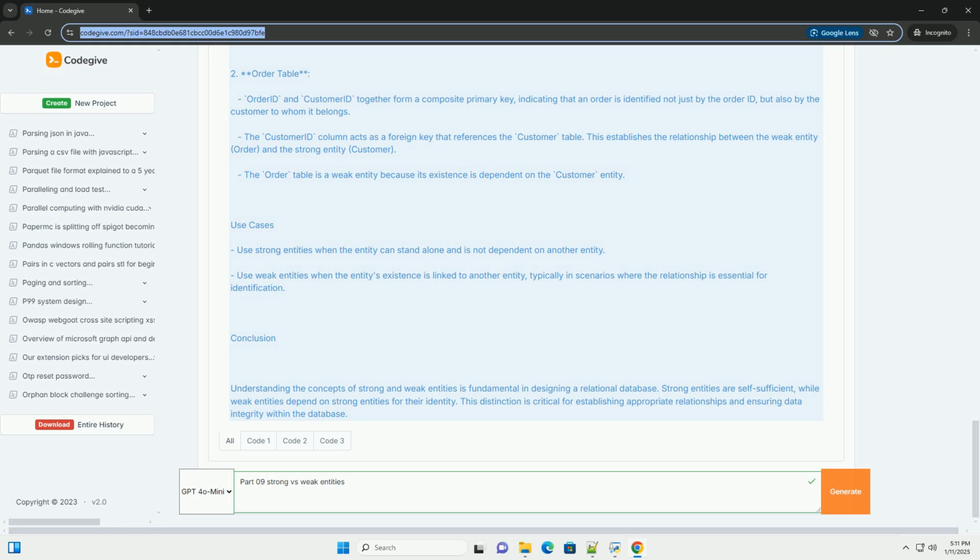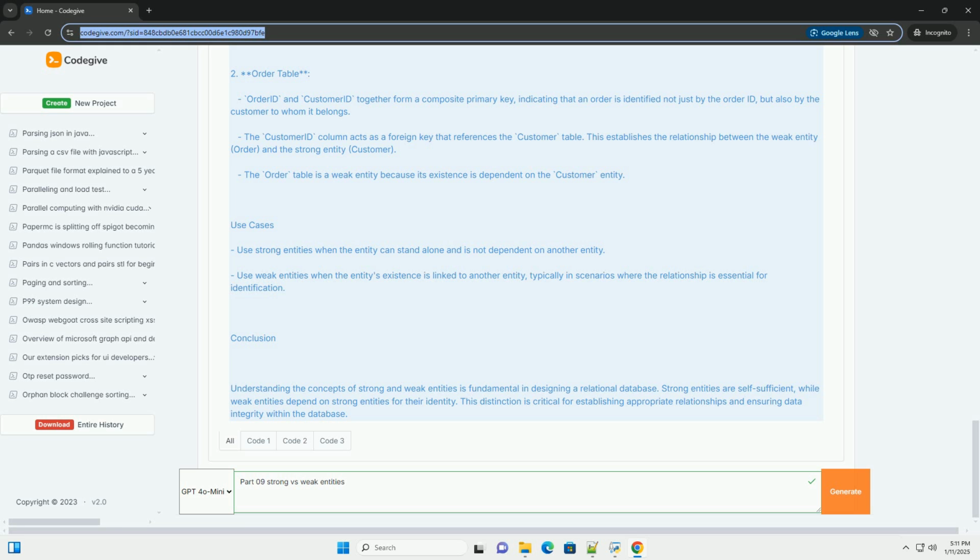2. Order table. Order ID and customer ID together form a composite primary key, indicating that an order is identified not just by the order ID, but also by the customer to whom it belongs. The customer ID column acts as a foreign key that references the customer table. This establishes the relationship between the weak entity, order, and the strong entity, customer. The order table is a weak entity because its existence is dependent on the customer entity.